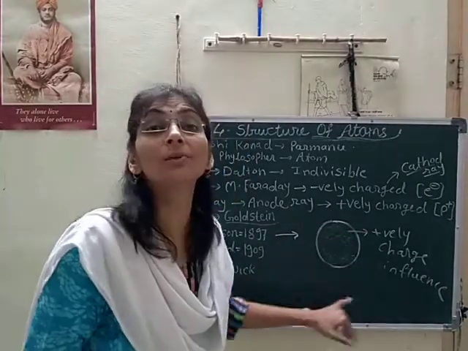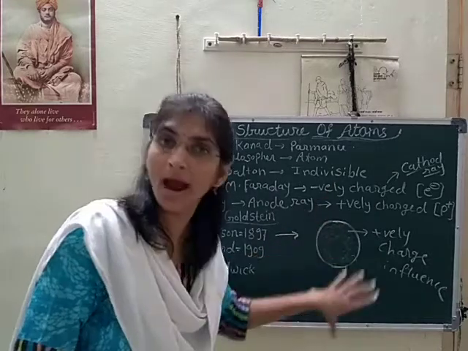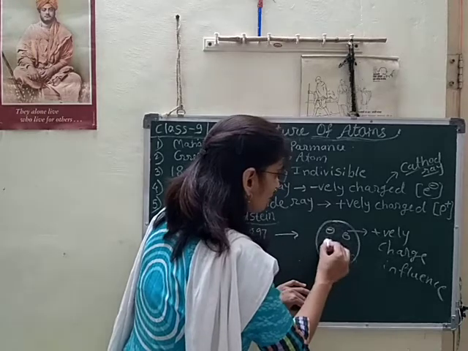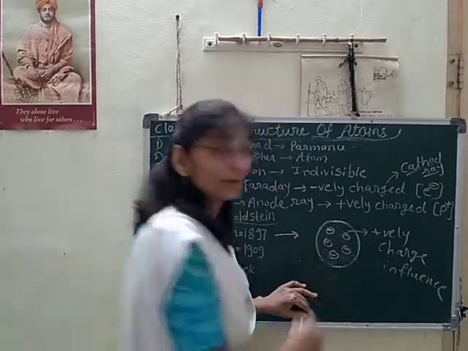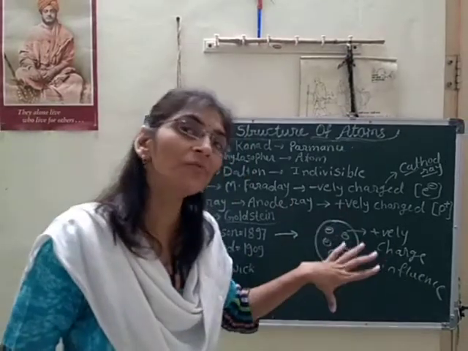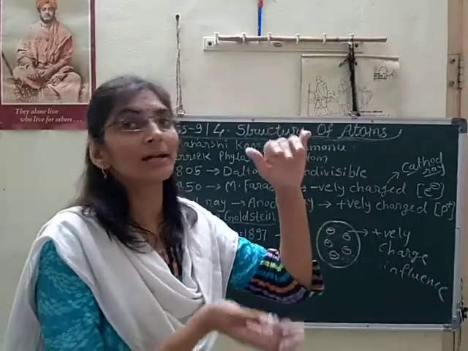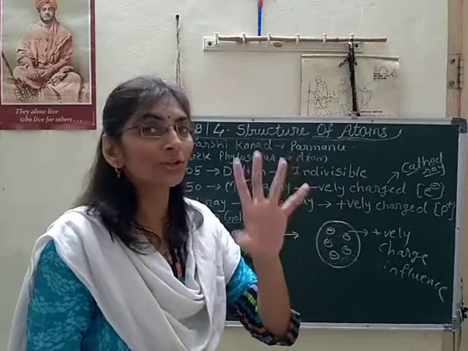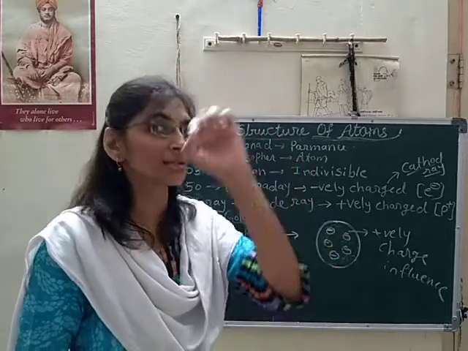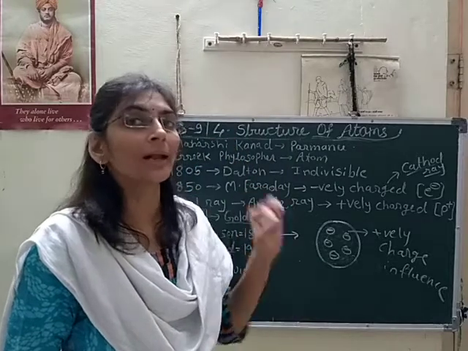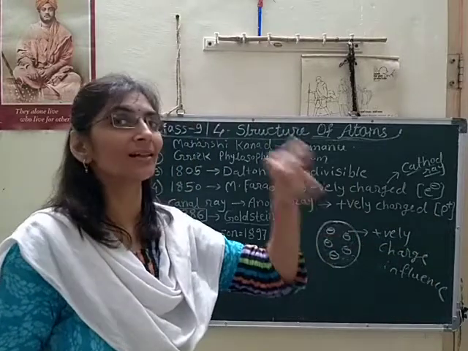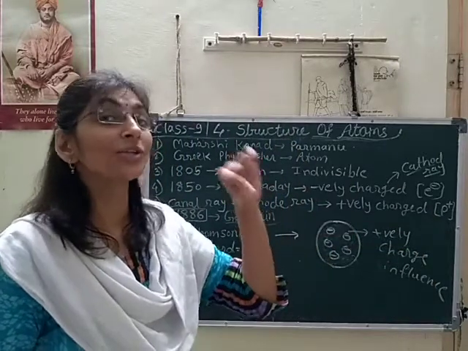Positively charged influence is spread all over the atom, and negatively charged electrons are penetrated inside it. Like in the watermelon, the red portion is like the positively charged influence, and the black seeds are like the negatively charged electrons, penetrated inside the red juicy part.